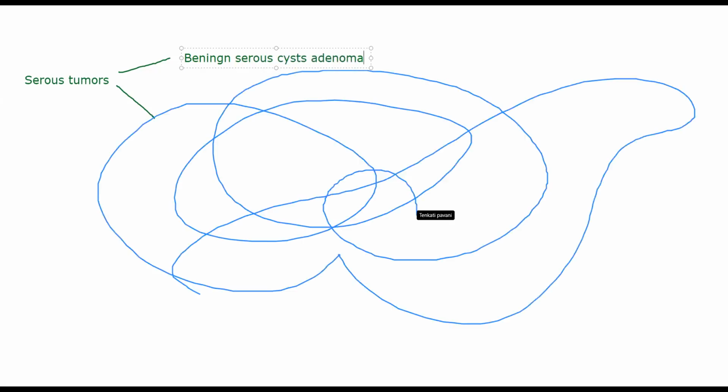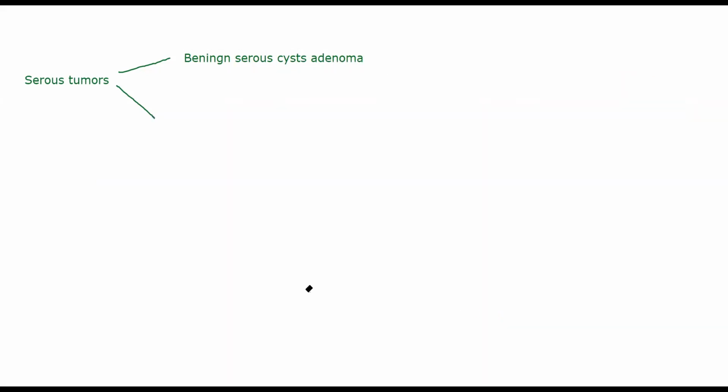adenoma. Pavani, please be careful of where you are touching the screen.